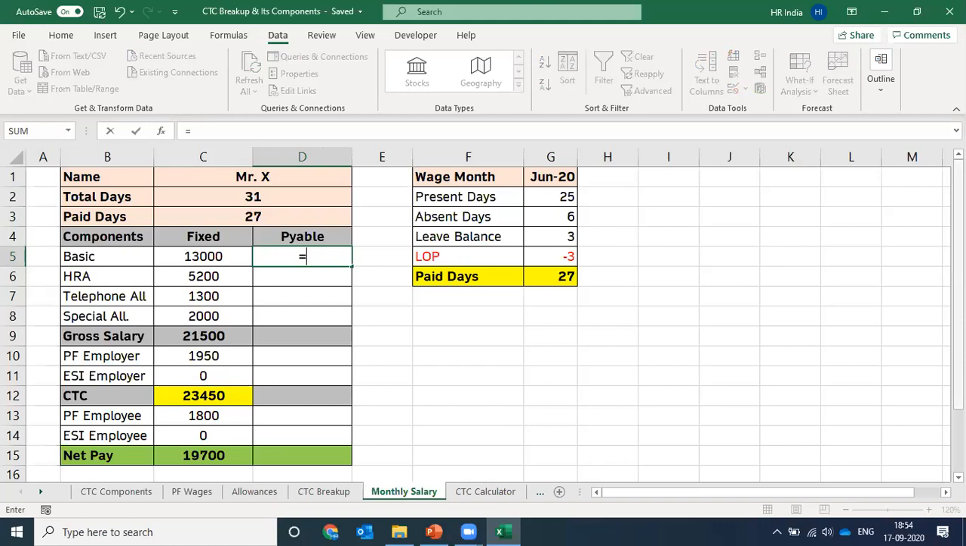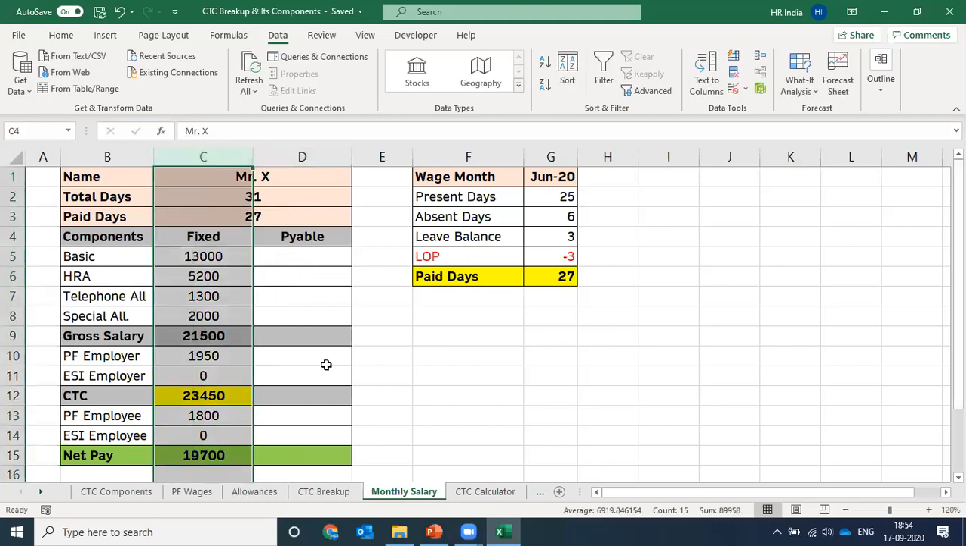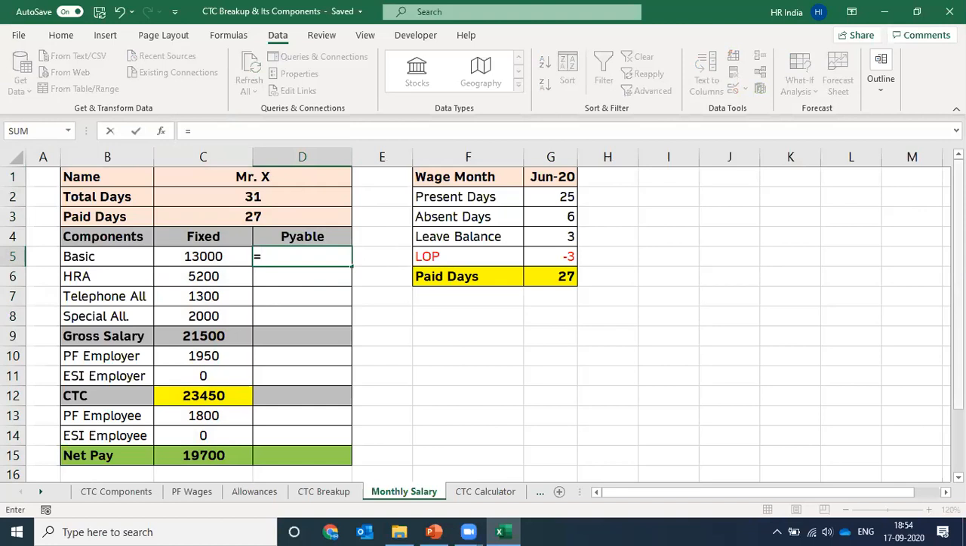The formula is fixed. So this is the fixed component that we have decided, we have offered the employee. This is your complete earning capacity. This is the complete earning capacity of the employee, but it becomes payable only on the basis of the pay days of the employee, right? So how do we calculate the payable salary of an employee on the basis of the employee's attendance? The formula is fixed salary multiplied by pay days divided by total days in a month.